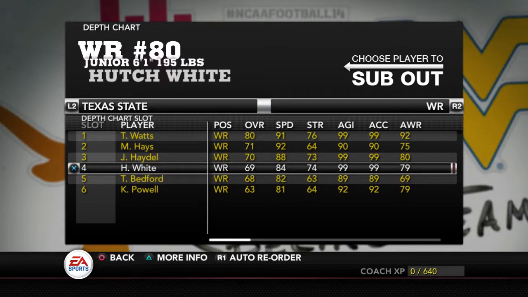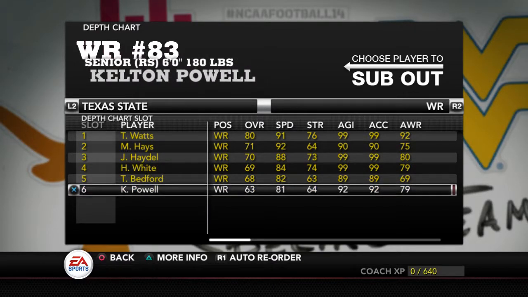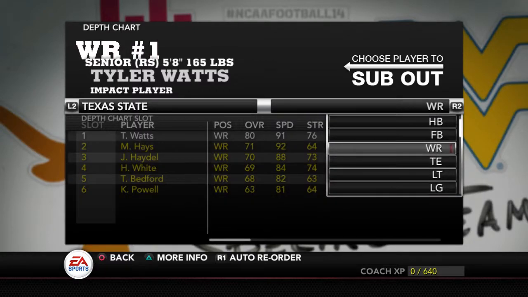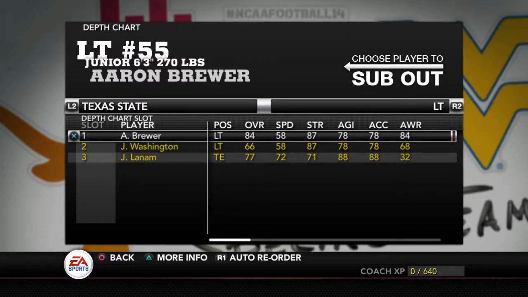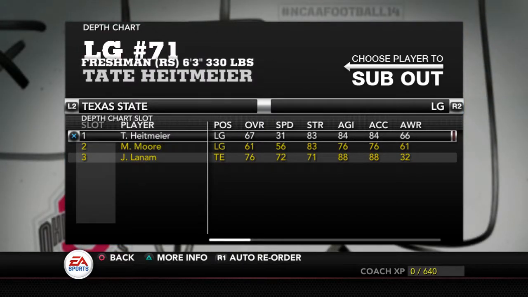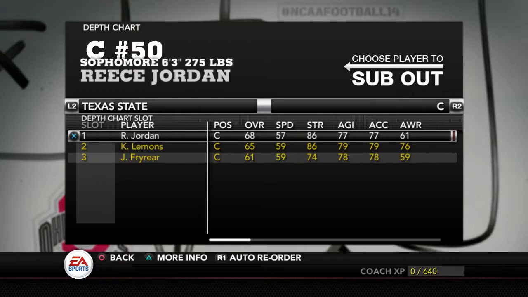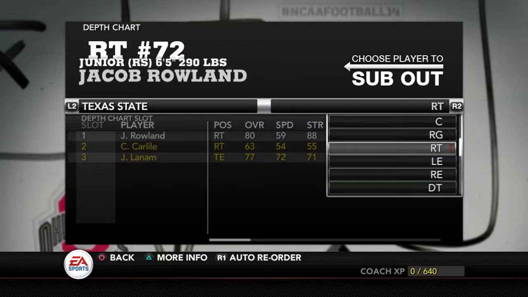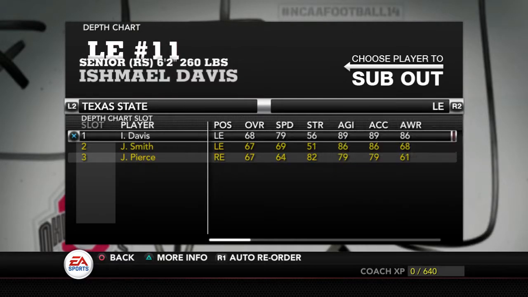But yeah, okay, as you can see, our wide receiver corps needs improvement. I've redshirted quite a few freshmen that were in the wide receiver corps. But for the most part, we're going to be trying to recruit another running back, a wide receiver too, but then we need offensive linemen for the future. Because a lot of our line is young, except for the right guards, but our good tackles are going to be gone after next year.